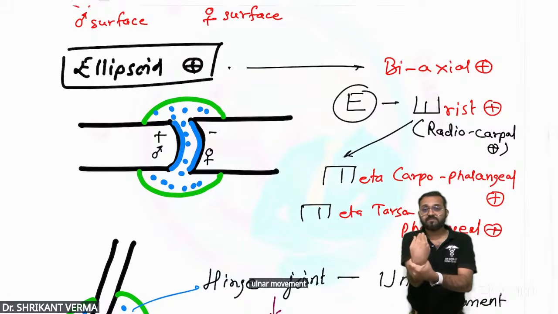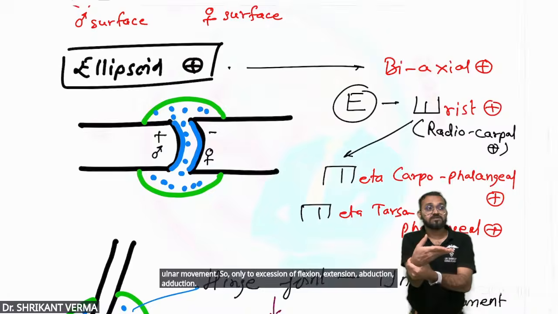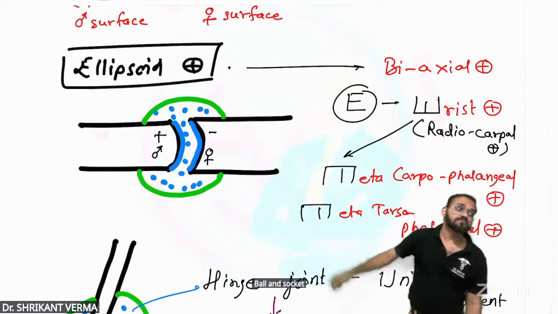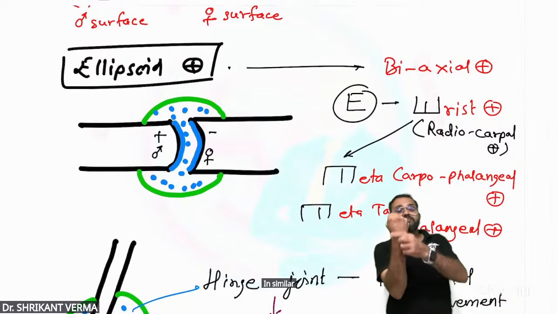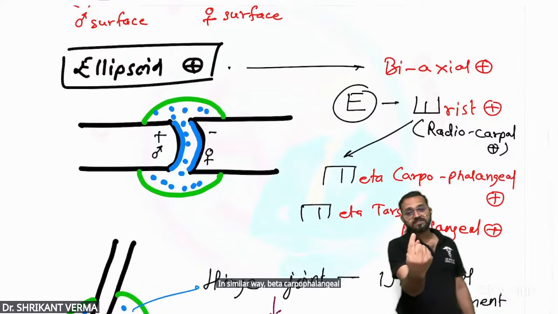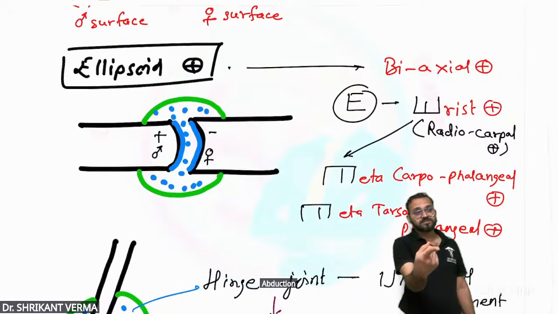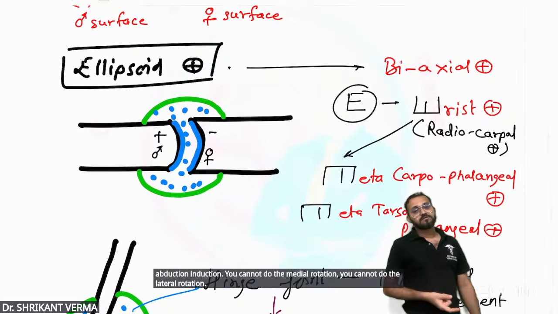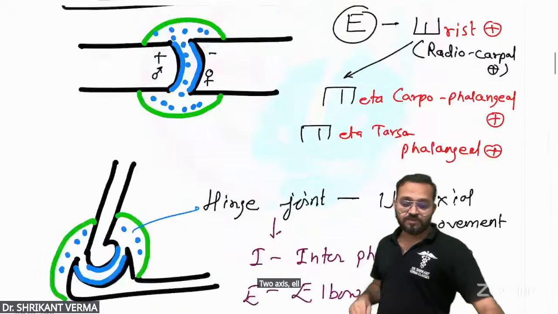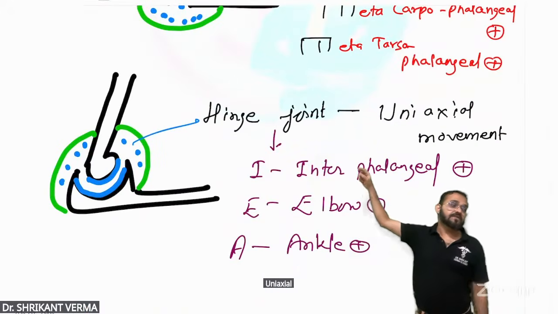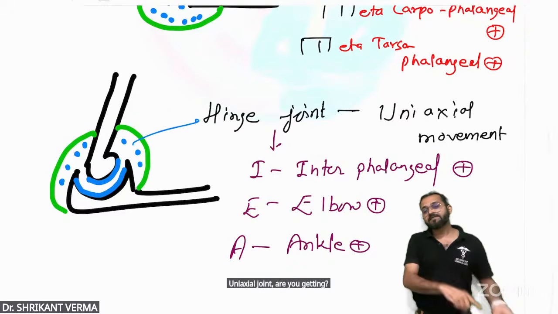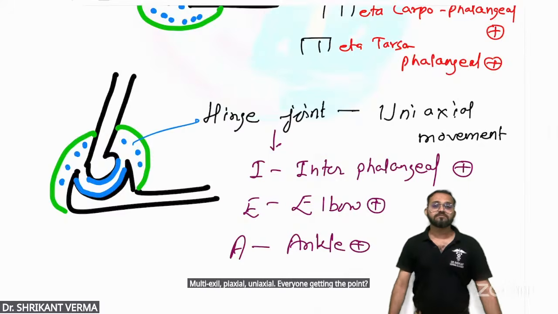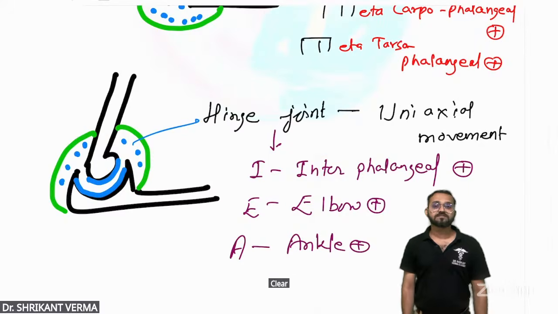So only two axes: flexion, extension, abduction, adduction. So this is not the ball and socket, it is the ellipsoid. In a similar way, metacarpophalangeal. Can you see flexion, extension, abduction, adduction? You cannot do the medial rotation, you cannot do the lateral rotation. No? Two axes, ellipsoid. Now hinge joint, uniaxial joint. Are you getting? Multi-axial, biaxial, uniaxial. Everyone getting the point? Clear? Only one axis, like the hinge joint.